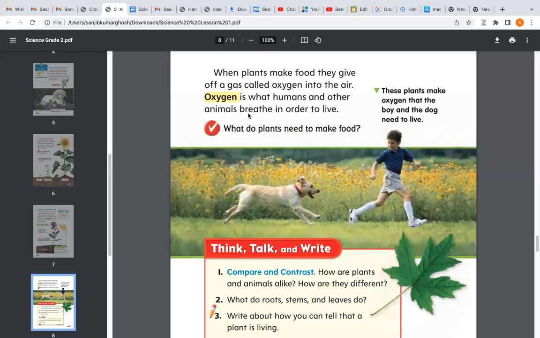Is this portion clear to all of you, Debangshu and Shruti? Yes, ma'am. Very good. Now, what do plants need to make food? Who will tell me? What do plants need to make food? Shruti, can you tell me what do plants need to make food?